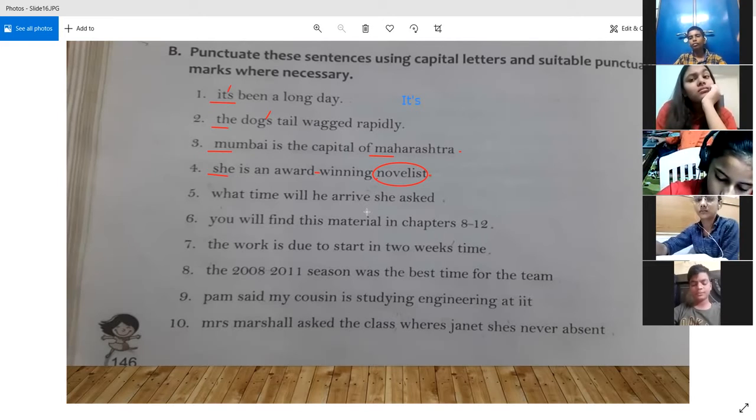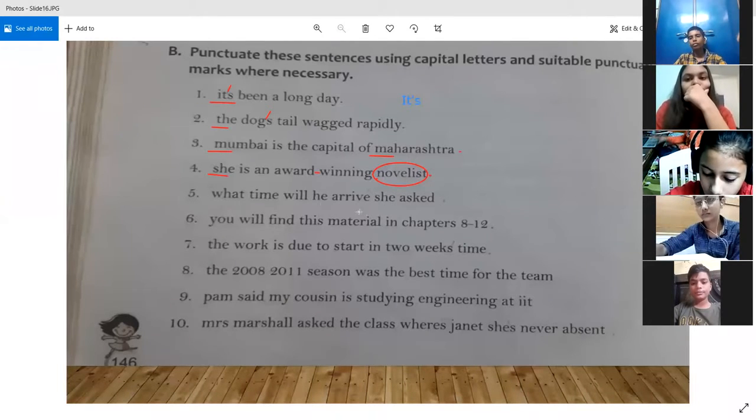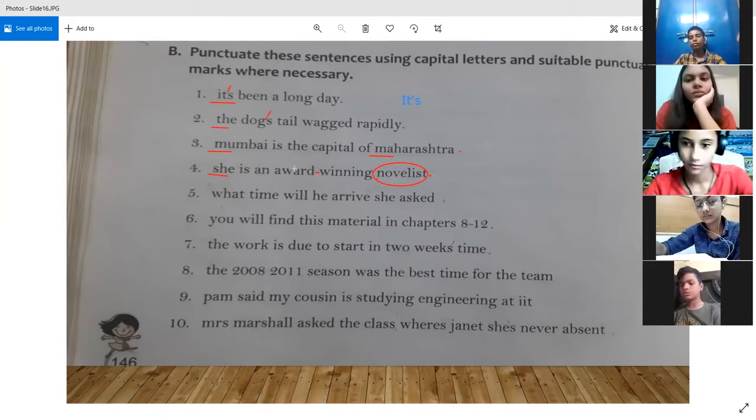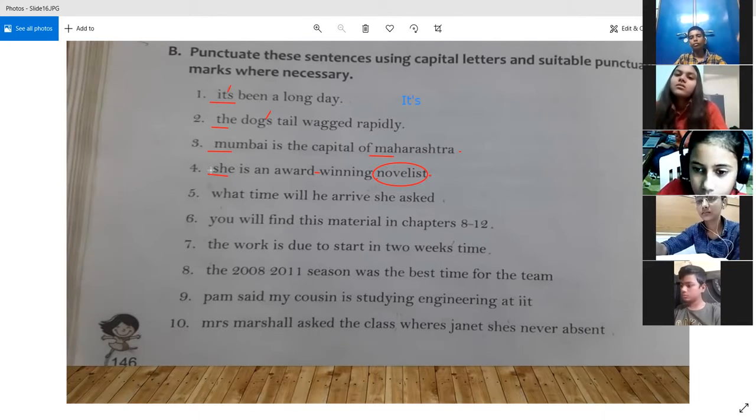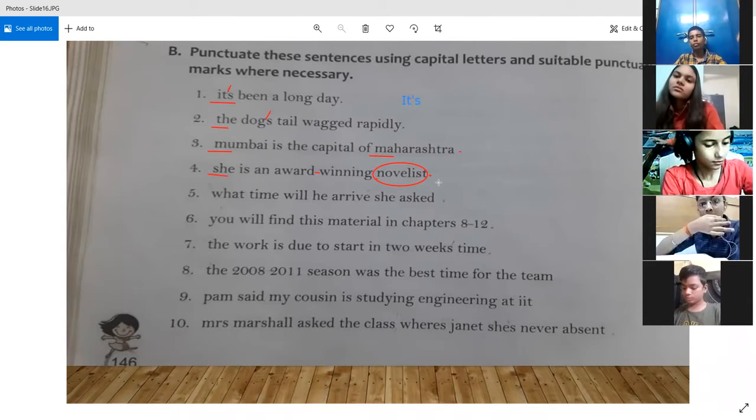This is the use of a hyphen. All right. Thank you, sir. Welcome. So three changes are here also. We have used a hyphen between award-winning, which is acting as a compound adjective. The first letter of the sentence should be in capital and a full stop is required at the end.